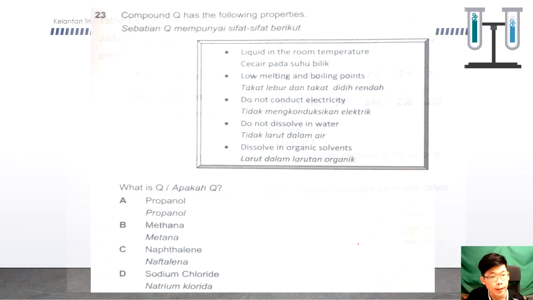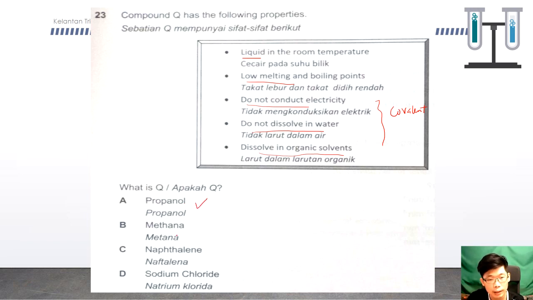Next, 23. A compound Q has the following properties: liquid at room temperature, low melting and boiling points, does not conduct electricity, does not dissolve in water, dissolves in organic solvents. So you have to know these ideas are for the covalent compound. So alcohol, propanol, is a liquid with a low melting point, so it fulfills.